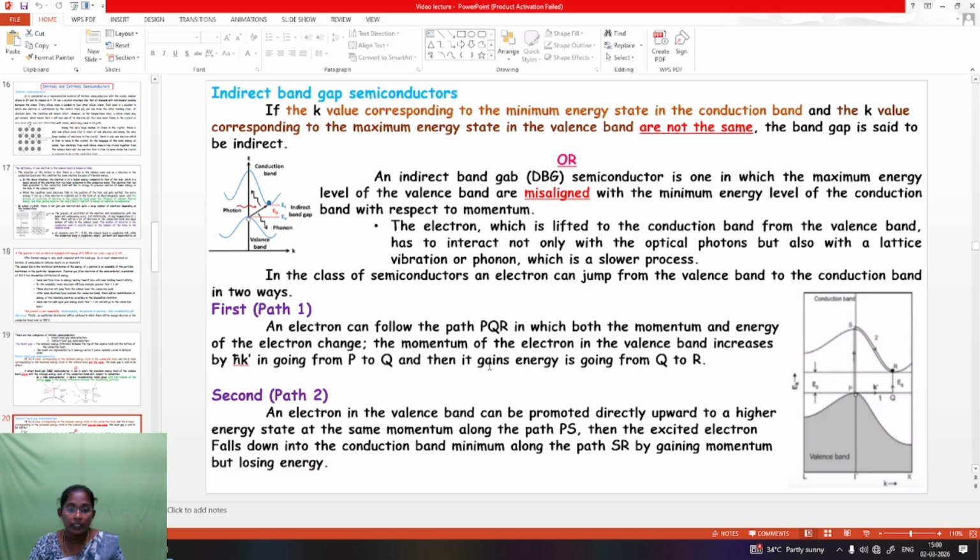The second path: an electron in the valence band can be promoted directly upward to a higher energy state at the same momentum along the path PS. Then the excited electron falls down into the conduction band minimum along the path SR, gaining momentum but losing energy.